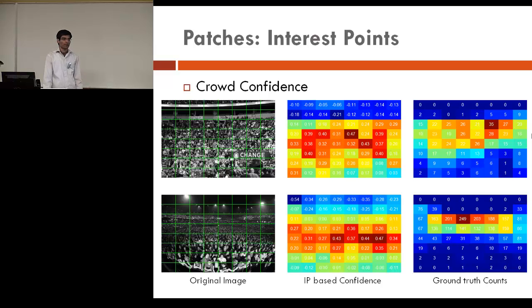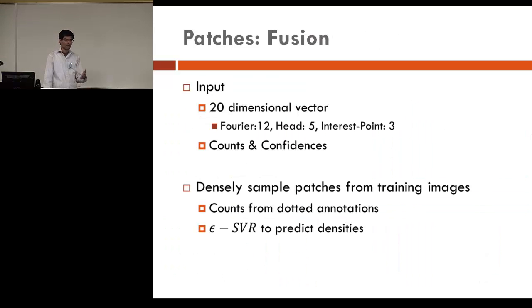So once we have these counts and confidences from these three different sources, we fuse them. What we do is we concatenate all of them. This is early fusion. We have 12 from the Fourier, 5 from the head, and 3 from the interest points. And we densely sample patches from the training images. And since we have dotted annotations, we can count the number of people in each patch. And then we use epsilon support vector regression to predict the density.